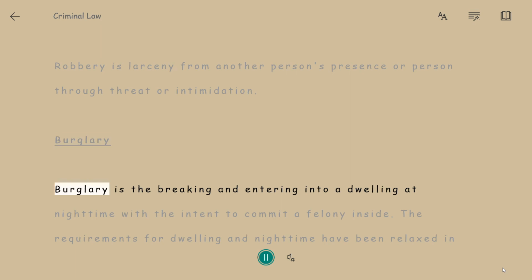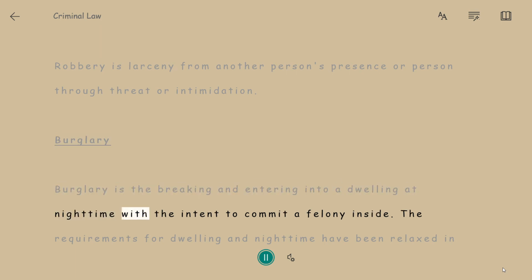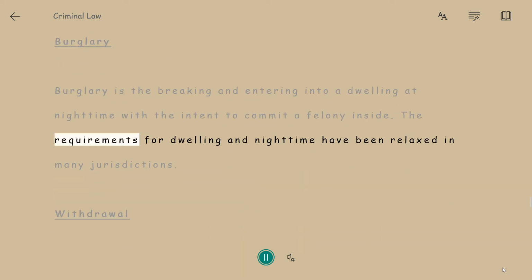Burglary. Burglary is the breaking and entering into a dwelling at nighttime with the intent to commit a felony inside. The requirements for dwelling and nighttime have been relaxed in many jurisdictions.